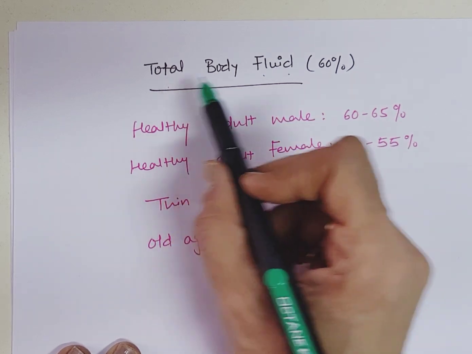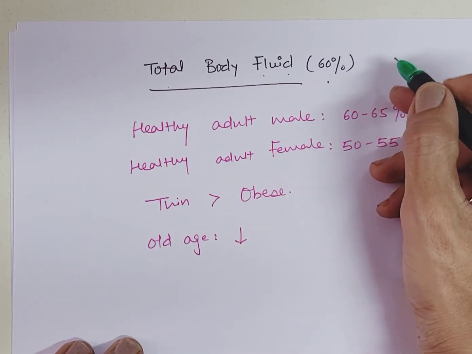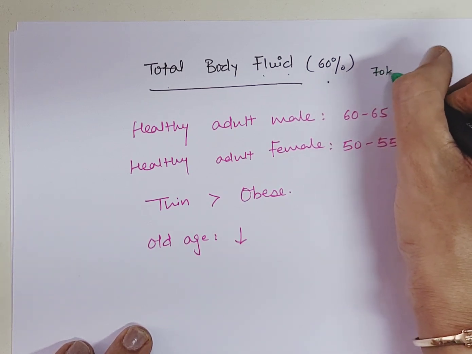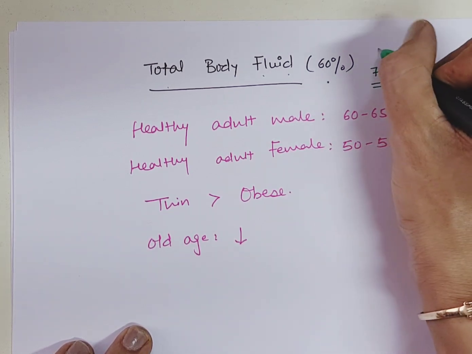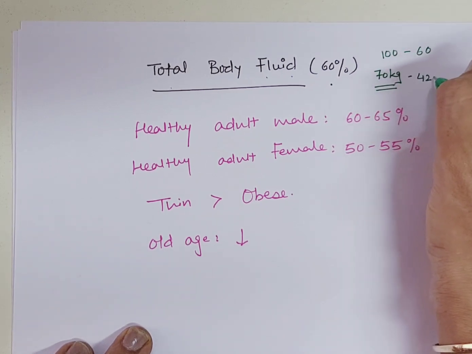As we have discussed, total body fluid is 60% of body weight, which means if the adult male body weight is 70 kg, then 60% of 70, from 100 it is 60, from 70 it would be 42 kg, or 42 liters of fluid.